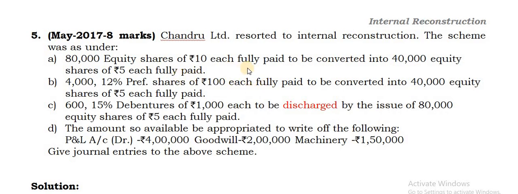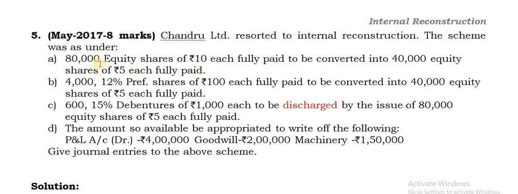Well, next you can consider this question. Question number 5. Chandru Limited resorted to internal reconstruction. The scheme was as under. You are given 4 points here. For each and every point you have to give a separate entry. 80,000 equity shares of rupees 10 each fully paid to be converted into 40,000 equity shares of rupees 5 each